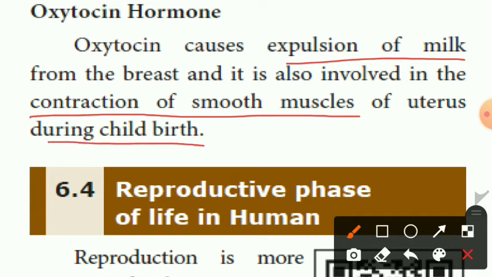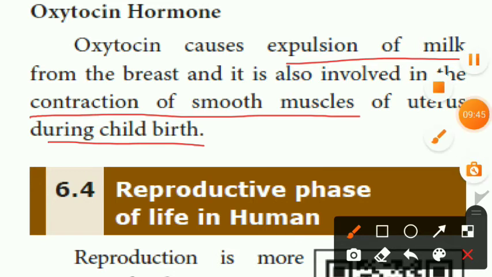Contraction, that means shrinking. After the delivery, the muscles want to contract. So, oxytocin hormones help for contraction of smooth muscles of the uterus during childbirth. At childbirth time, contraction of what? Smooth muscles of the uterus. Okay, oxytocin hormones.